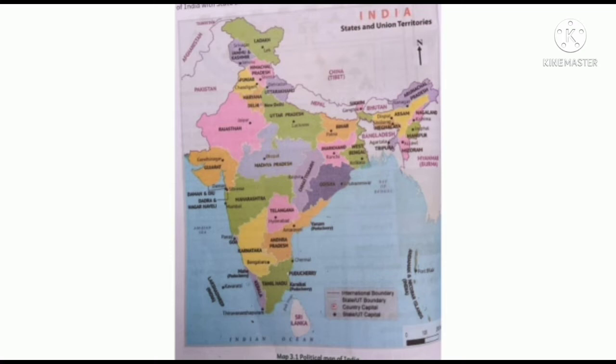natural relief features. For example, mountains, plains, plateaus, rivers, deserts, etc. And second one is political map. Political maps are showing, for example, states, countries, cities, towns, etc. Third one is thematic maps. Thematic maps are showing specific information. For example, rainfall map, soil map, population map, etc.